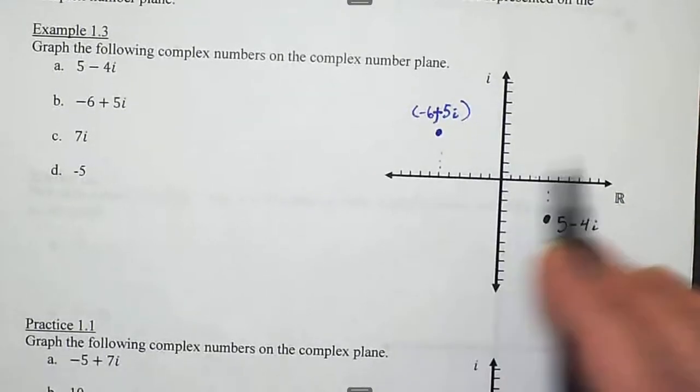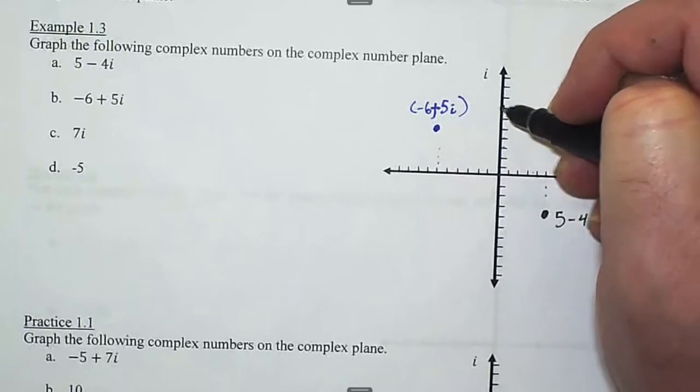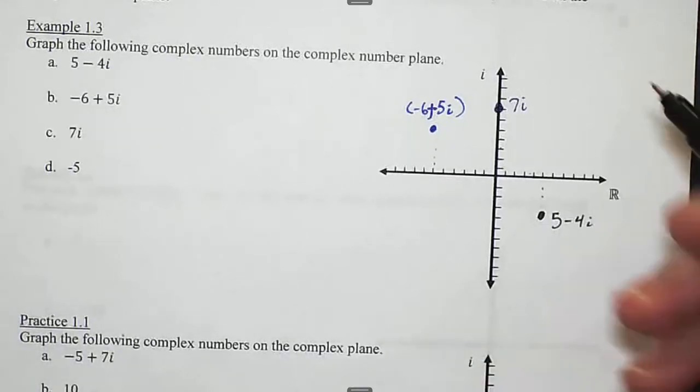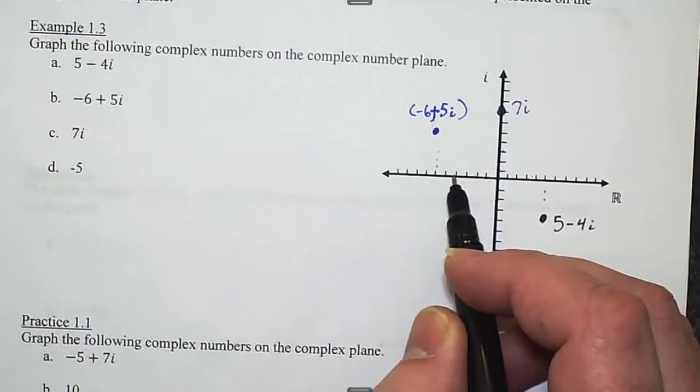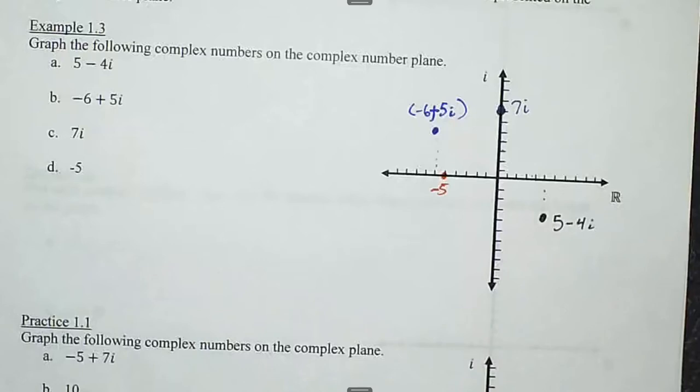All right, 7i. 7i has no real component, so it's just on the imaginary. That's 7i right there. We sometimes call that a pure imaginary number, a complex number that doesn't have a real component, only an imaginary. And then negative 5. This is a real number, and you can tell because it lies on the real number line.